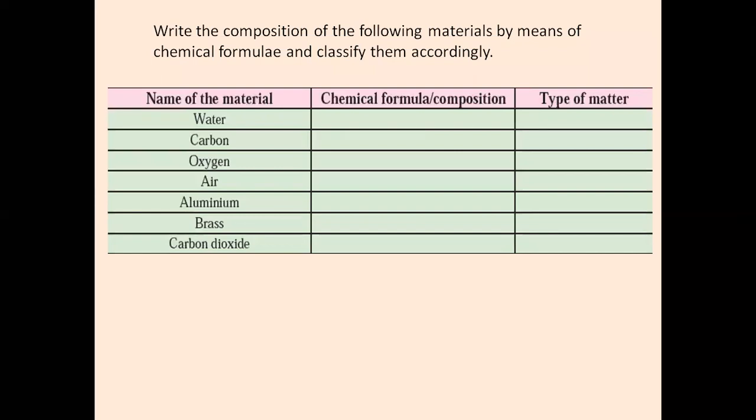Water. What's the chemical formula of water? Okay, Elisha, I got your answer first. That is H2O. Very nice. Now, who's going to tell me the type of matter? Come on, let me see who's first now. Ishan. Very good. It is a compound. Very nice. Okay, next one. Carbon. Ishan again. Very good. C. What's the type of matter? Elisha here. Element. Very good.